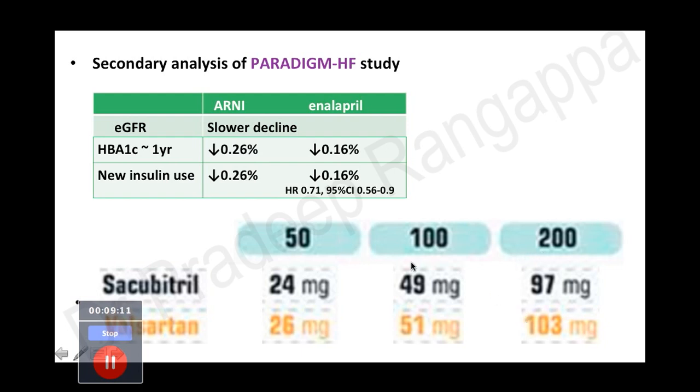So I think the easiest way for us to remember is 50, 100, 200, and the split is 50-50 of each. If it is 50, then you split it into two, so 25 milligram of each. 100 means 50 milligram of each. 200 means 100 milligram each of sacubitril and valsartan. I think that is the easiest way, because I don't expect anyone to remember 97 mg of sacubitril and 103 mg of valsartan. So that would be the easiest way for us to remember.